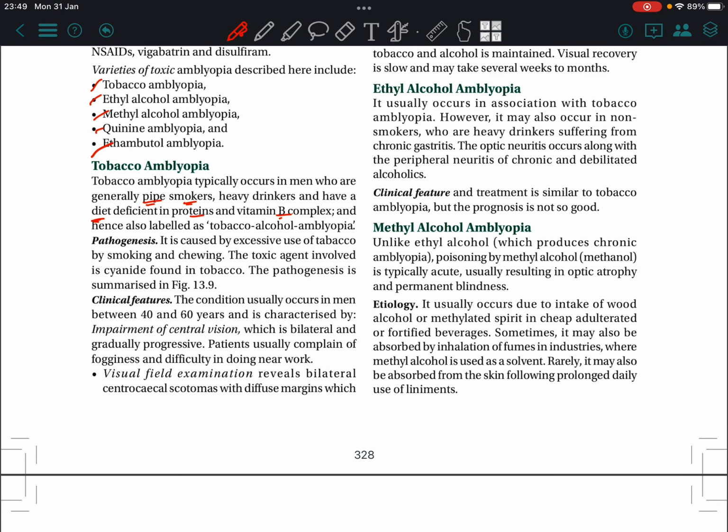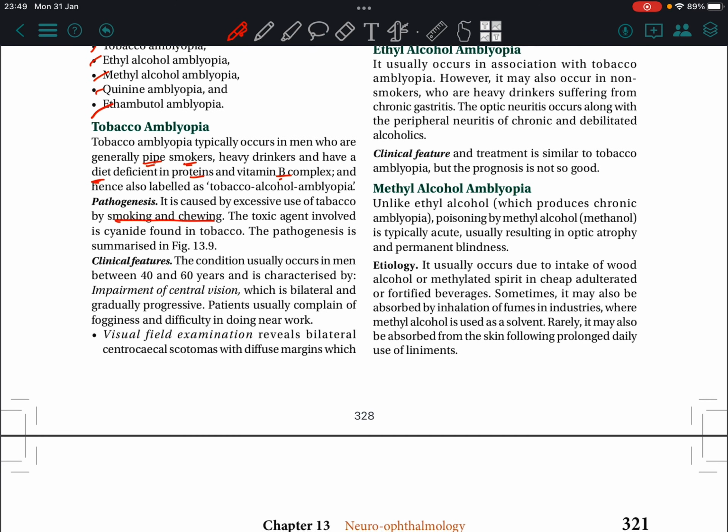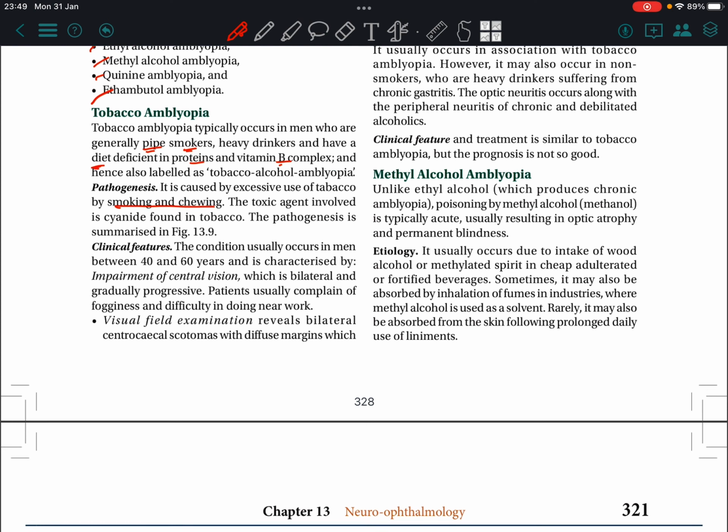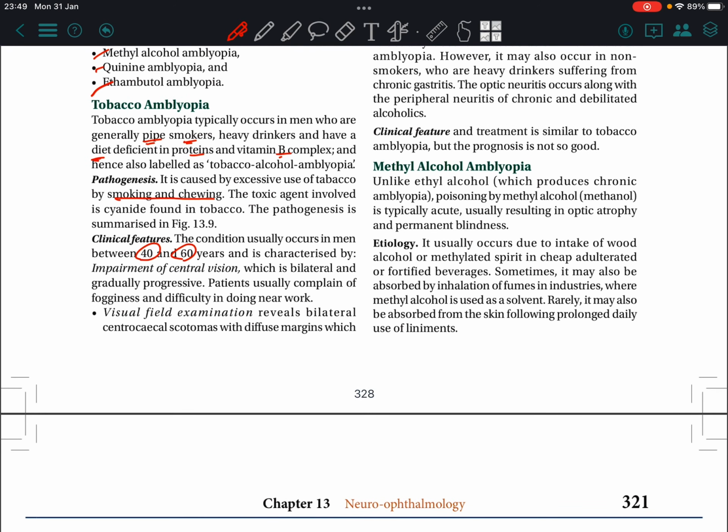Pathogenesis: it is caused by excessive use of tobacco by smoking and chewing. The toxic agent involved is cyanide in tobacco. Clinical features: the condition usually occurs in men between 40 and 60 years and is characterized by impairment of central vision. It's bilateral and gradually progressive. Patients usually complain of fogginess and difficulty in doing near work.